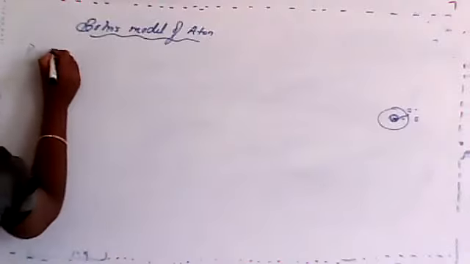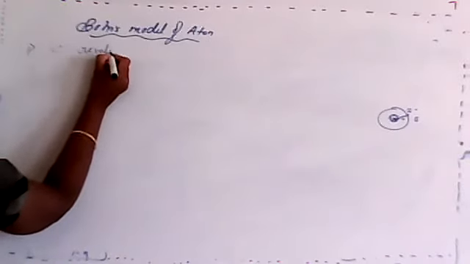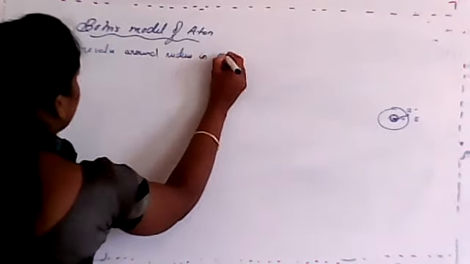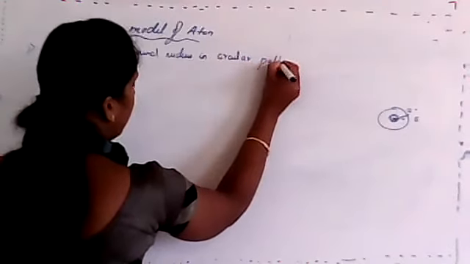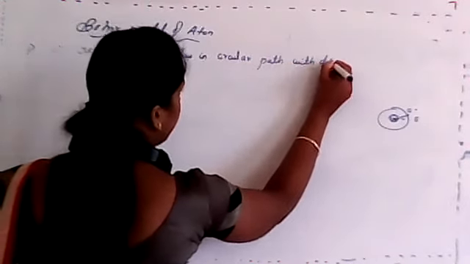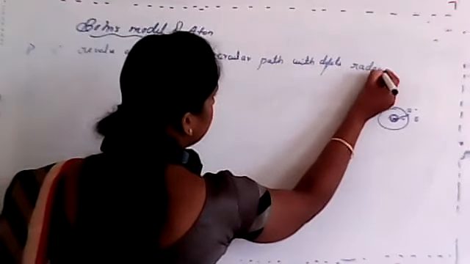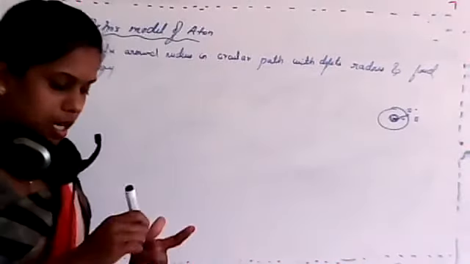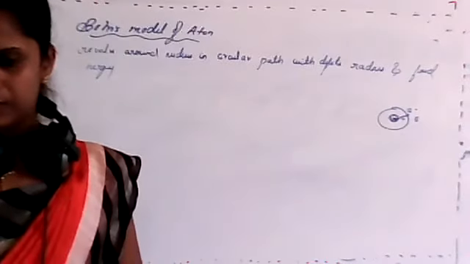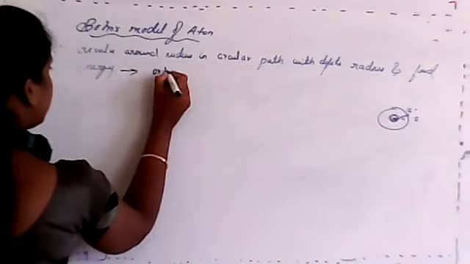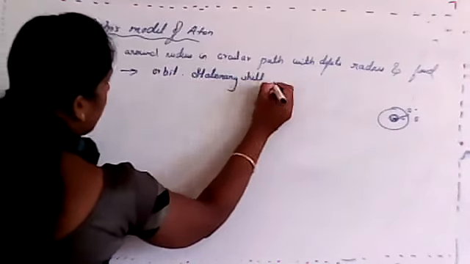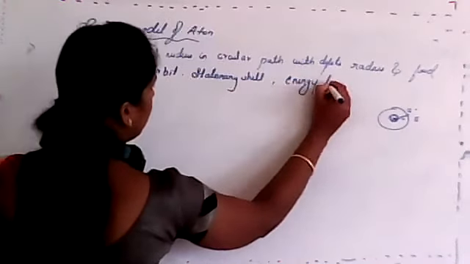So this was the first postulate of Bohr's atomic model.